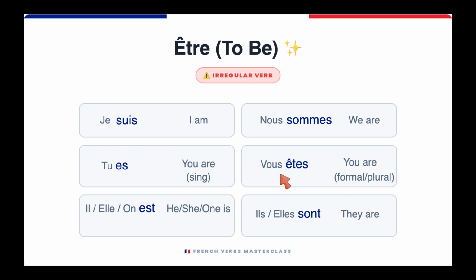Vous êtes, you are. You need to get the z sound here. S, when it combines with a vowel, you get the z sound. Z, vous êtes. Ils sont, they are. You see here you have two s's. So when you have two s's, you get the s sound. Ils sont, ils sont. Elles sont, they are. You might have already seen the subject pronouns from the previous lessons. So ils sont is used for both masculine and feminine or only masculine group. Elles sont is exclusively for women. This is the order in which you have to learn all the verbs.